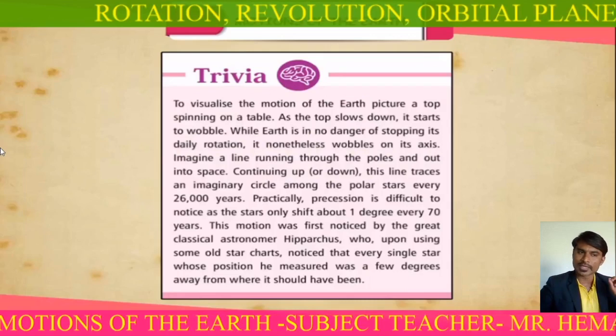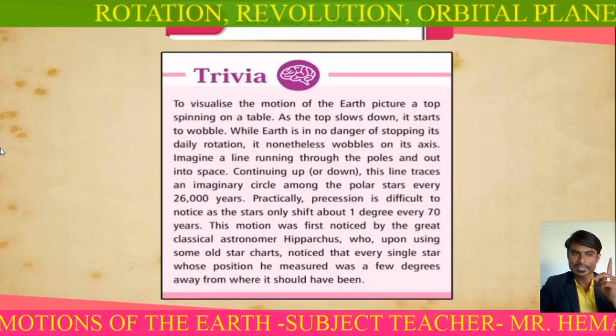So if you look into your textbook, figure 3.3, you will see that on 21st June, the northern hemisphere is tilted towards the sun, and the rays of the sun directly fall on the Tropic of Cancer. As a result, what happens because of this? These areas receive more heat, and the areas near the poles receive less heat as the rays of the sun are slanting, not straight. Where the rays are straight, there will be more heat. Where the rays are slanting, there will be little heat.